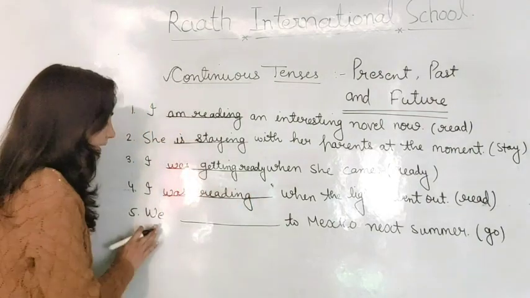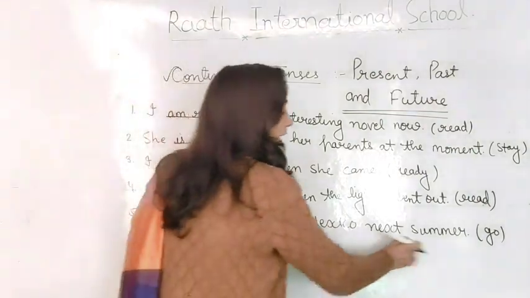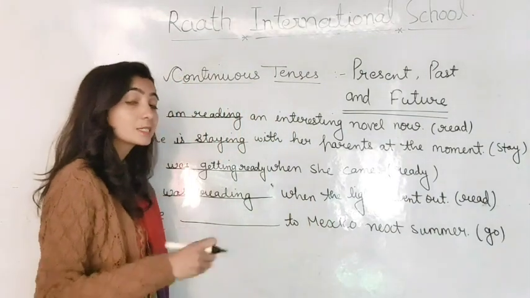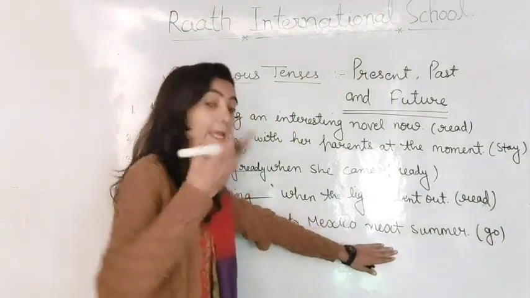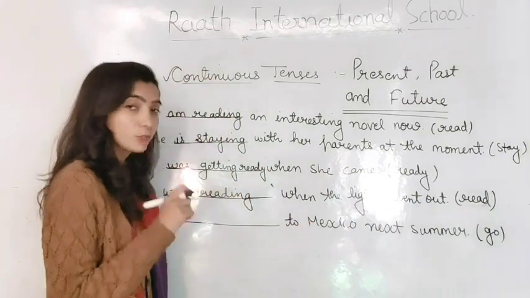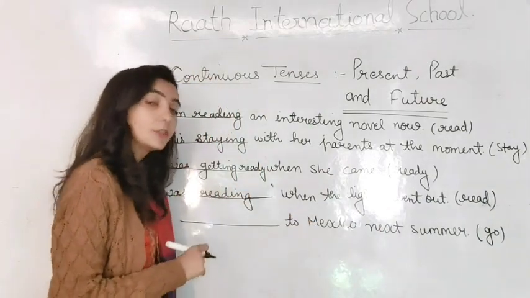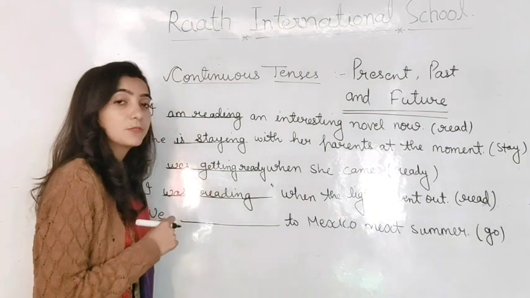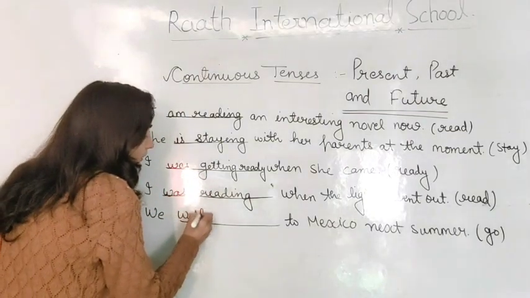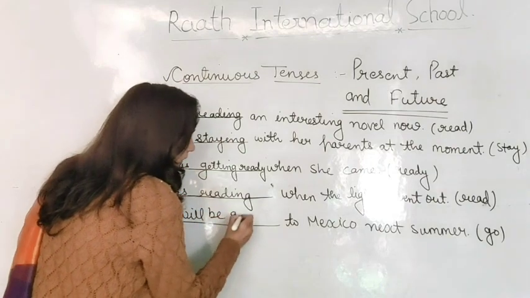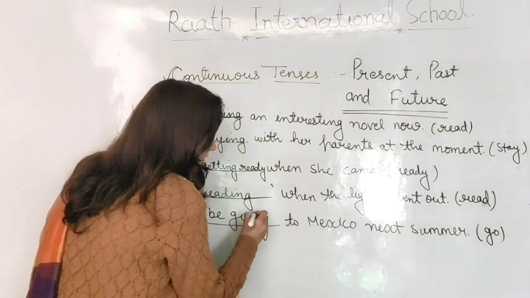Okay, what is next? We go to Mexico next summer. Okay, we are just supposing or we are expecting to go to Mexico this summer. Next summer. It means we are talking about future continuous. That's why we will fill here will be plus verb first form with ing. So this will be we will be going. Okay?